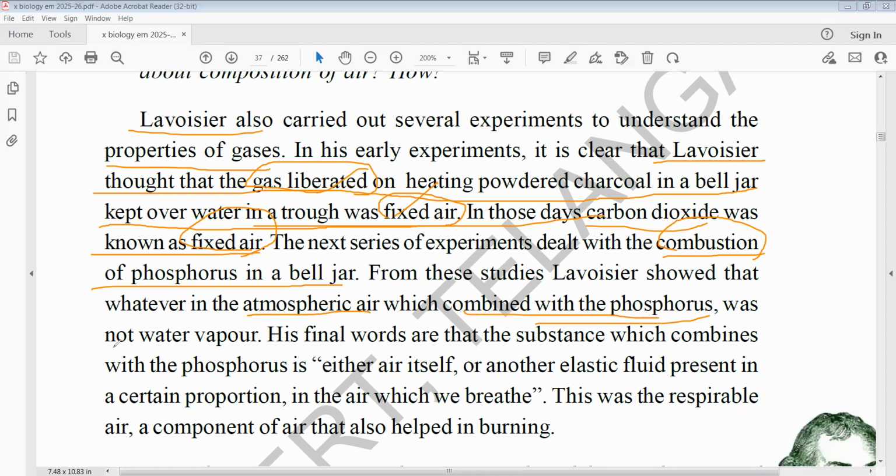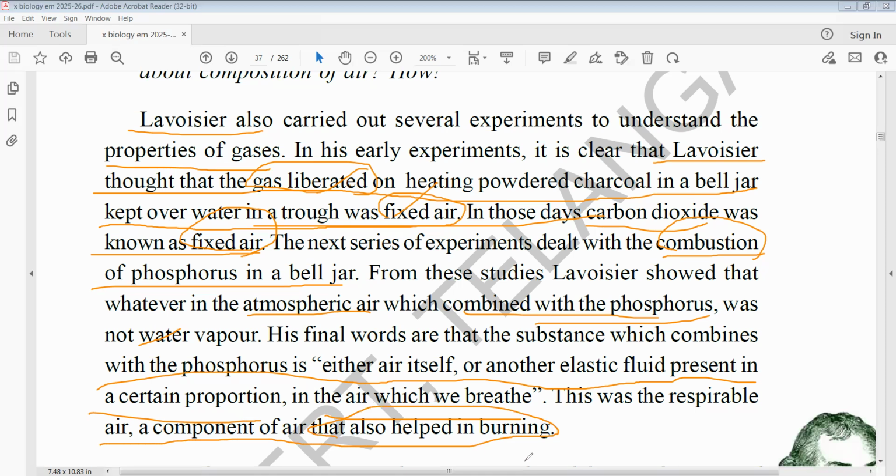It is not water vapor, but his final words were that the substance which combines with phosphorus is either air itself or another elastic fluid present in a certain proportion in the air which we breathe. This is the respirable air, a component of air that also helps burning.